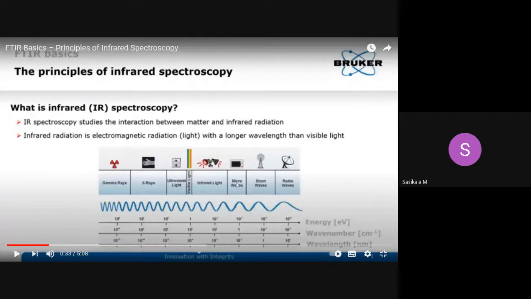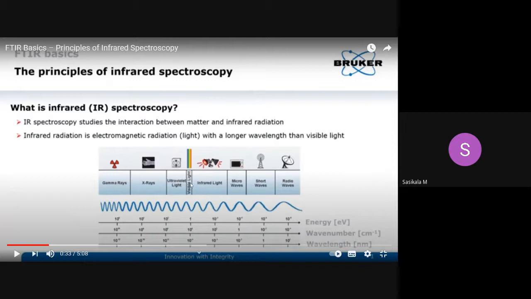Then far IR, that is far away from visible radiation, will have low energy compared with near IR. So according to the energy of radiation and the applications of each region, it is divided into three regions: near IR, mid IR, and far IR. Near IR has highly energetic radiation, and the amount of energy is less for mid IR and far IR. Far IR has very low energy radiations.